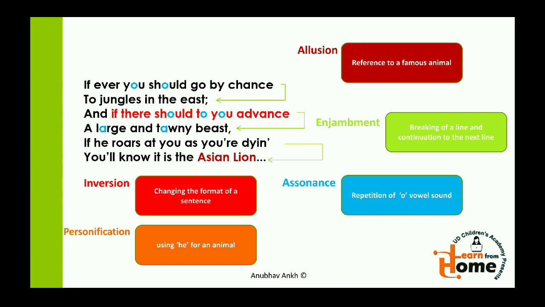There is repetition of poetic devices like allusion and personification in every verse, because there is reference to some famous animals in every verse, and there is usage of the pronoun he for animals in every verse.